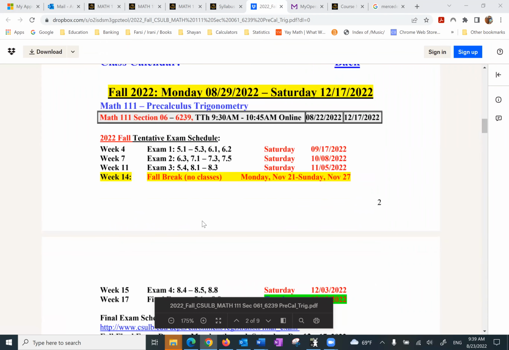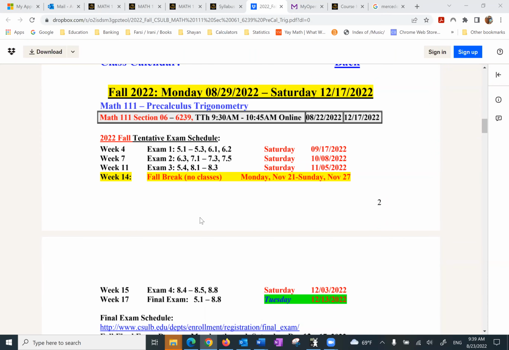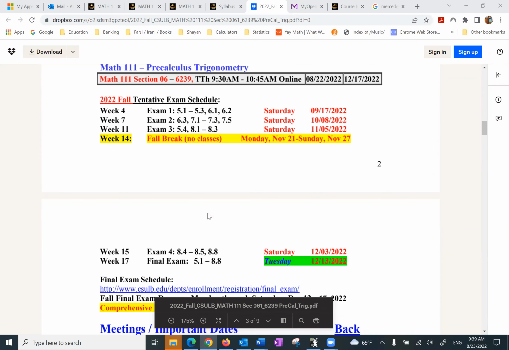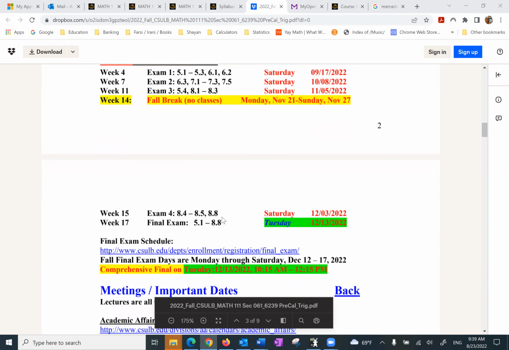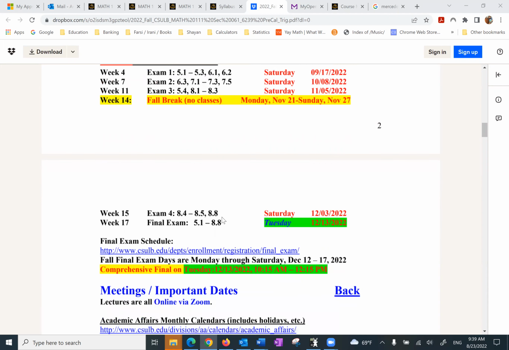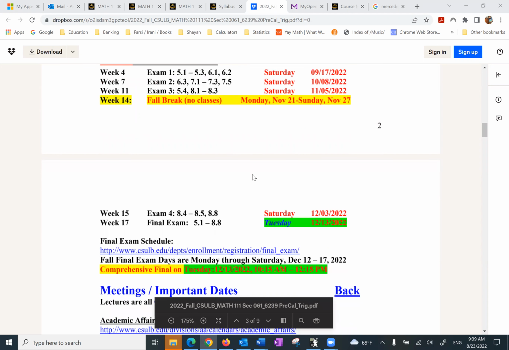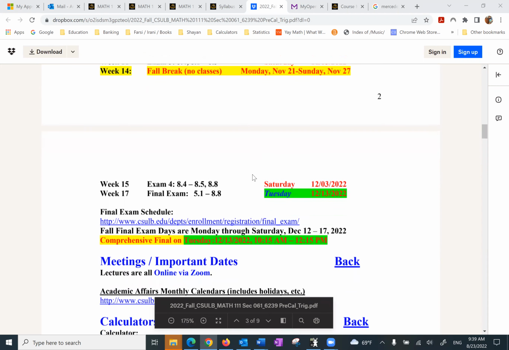Class calendar. I have set up all your exams for Saturdays except the final, which is set up by the department. And the reason I've done it, because I want you to be absolutely relaxed when you take the exam and do an A1 job on that. So all exams, with the exception of the final, which has a specific time set by the department, are taken on Saturdays.